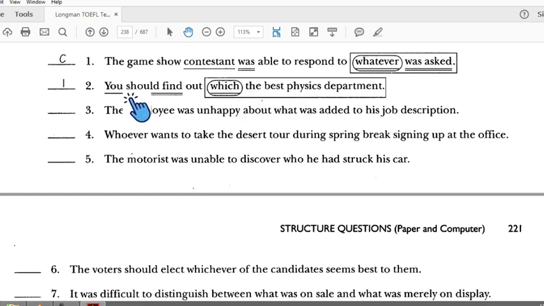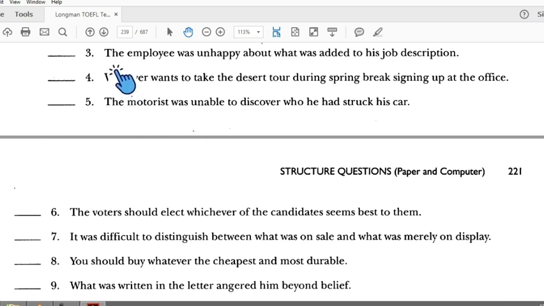This means number 2 is incorrect. Number 3: this one is subject, verb, this one connector, this one is verb, and the connector is a subject too. There is a preposition, so this is the object of a preposition. This means number 3 is correct.